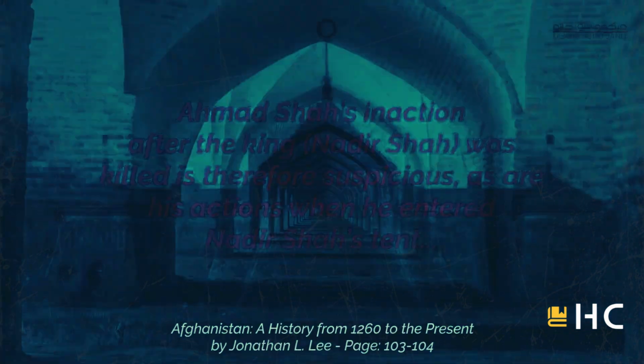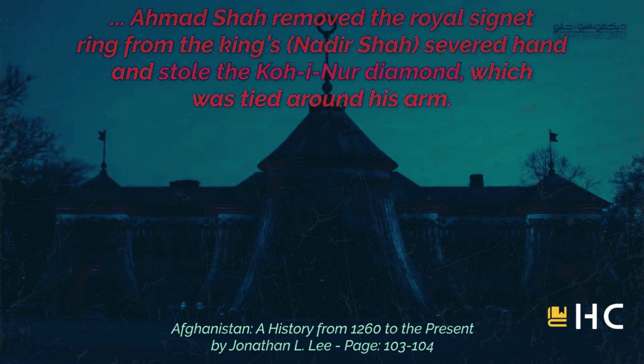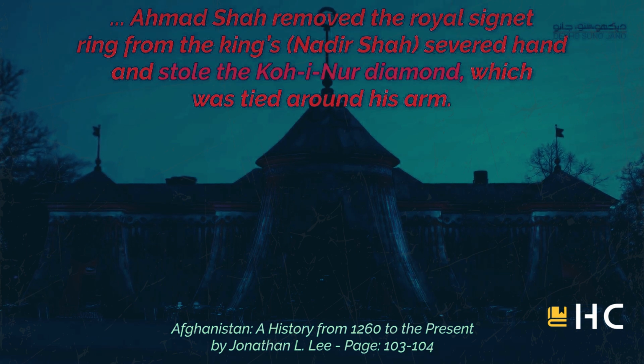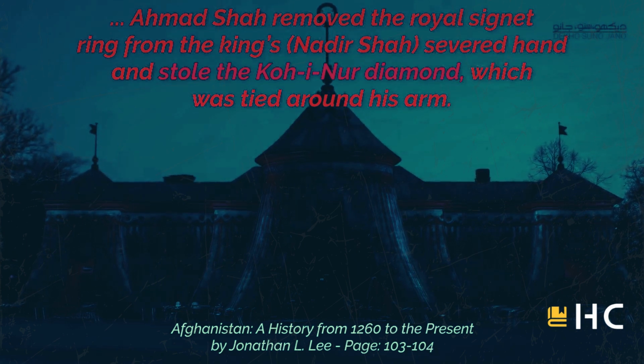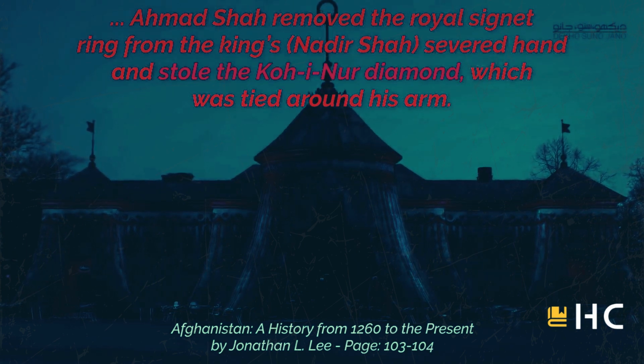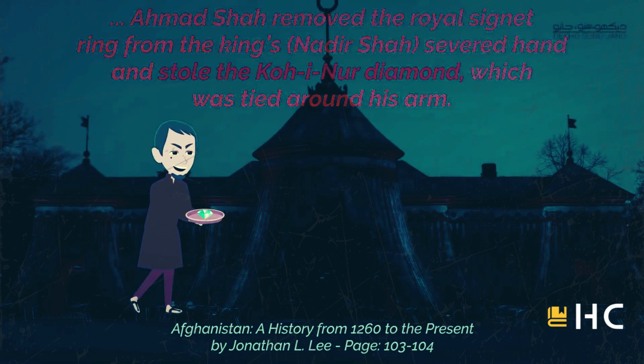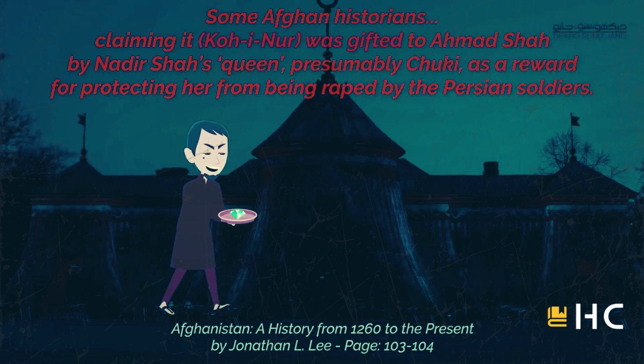Nader Shah was killed by his own troops in 1747. He was killed in the Iranian city of Khushal. Ahmad Shah Abdali was also present in the Iranian camp at that time. He visited Nader Shah's tent after his assassination. He removed Nader Shah's ring, which was the symbol of his government.